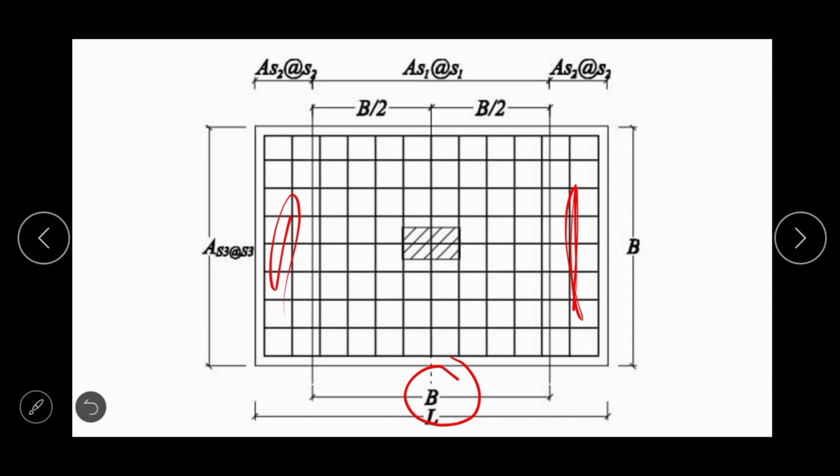So here B is the width of the footing. From the center of the column, this B by 2 and this B by 2 distance is the total length of the central band. Remaining portions are the edge strip. Okay.